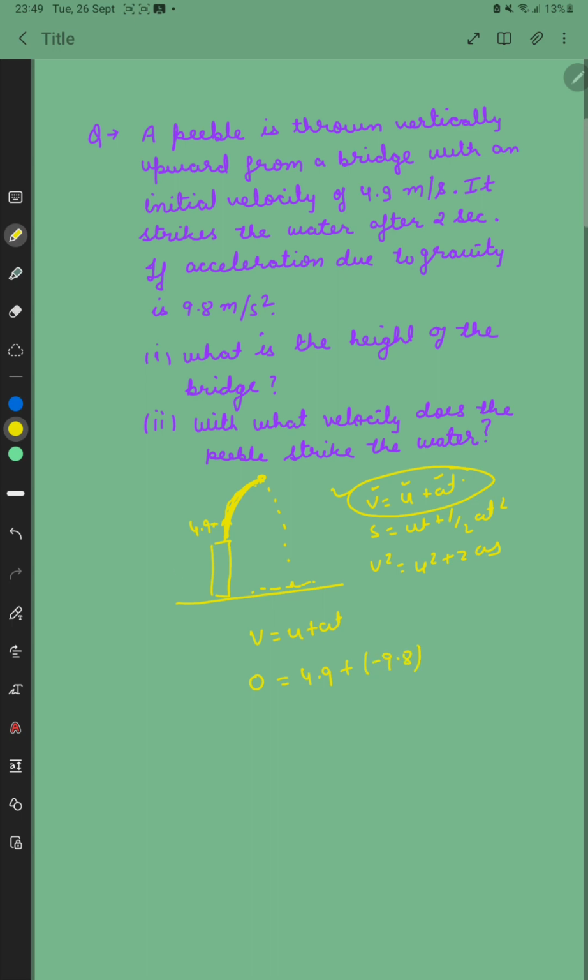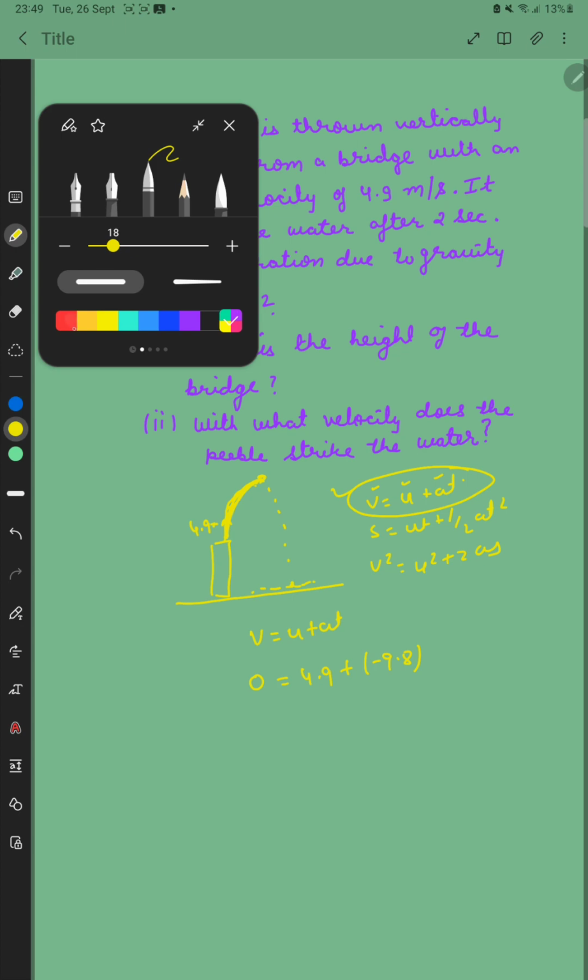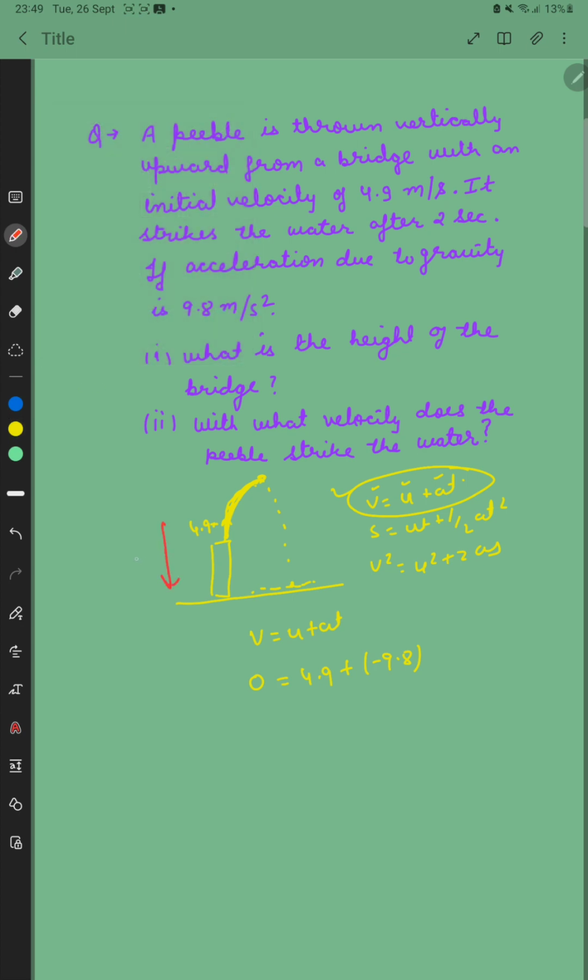Why will we use minus? Because anything calculated in the downward direction is negative, and anything calculated in the upward direction is positive. So if the velocity of the object is directed downward, we will take it as negative, okay, into t.